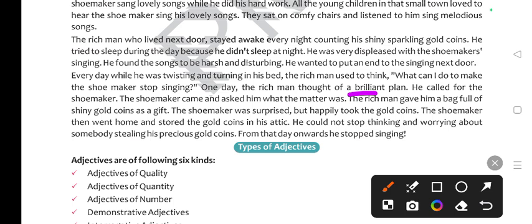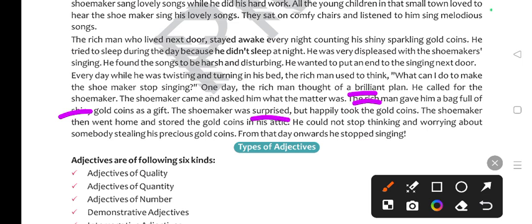The shoemaker came and asked what the matter was. The rich man, again rich is an adjective, gave him a bag full of shiny gold coins as a gift. So here shiny is an adjective. The shoemaker was surprised, an adjective, but happily took the gold coins.